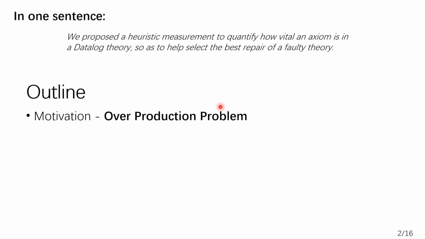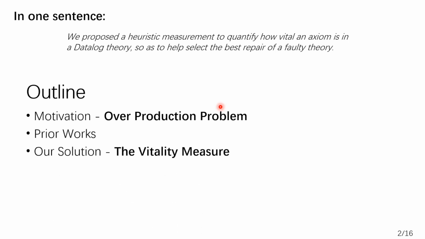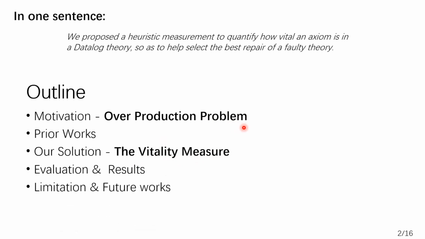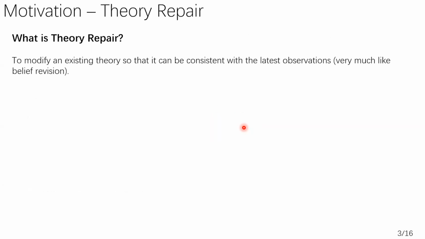To begin with, I will introduce the background and our motivation, that is, the overproduction problem during theory repair. Then I will lay out the prior works and highlight the distinctions from our work. Next, I will present some key details of our proposed solution, the vitality measure, to the overproduction problem. At last, our empirical evaluation and experimental results, followed by our identified limitations and future work.